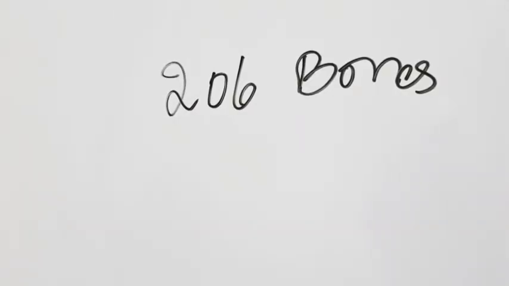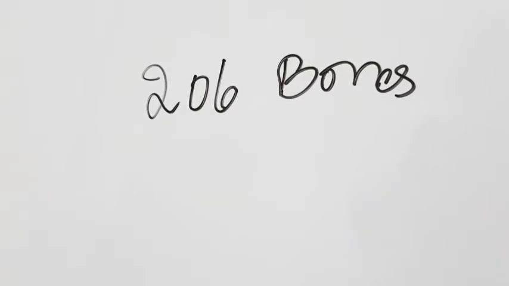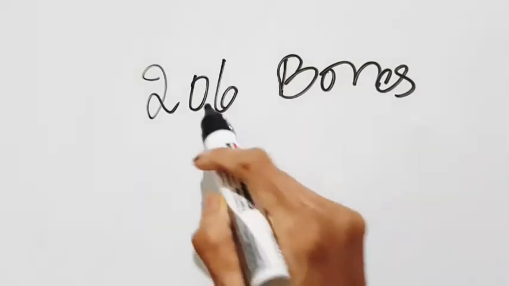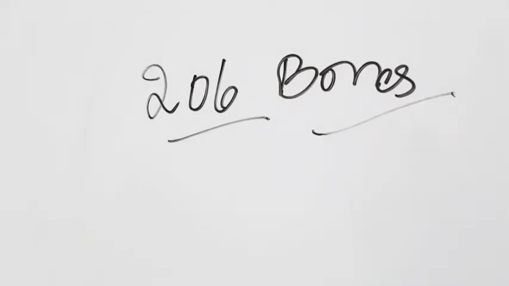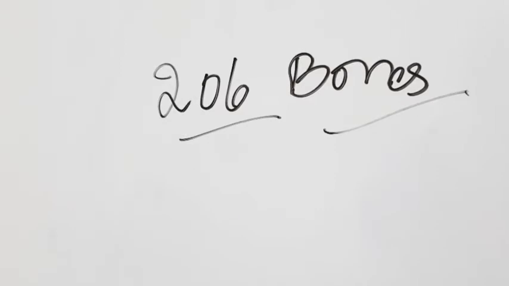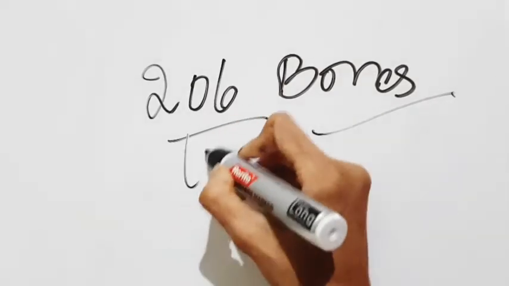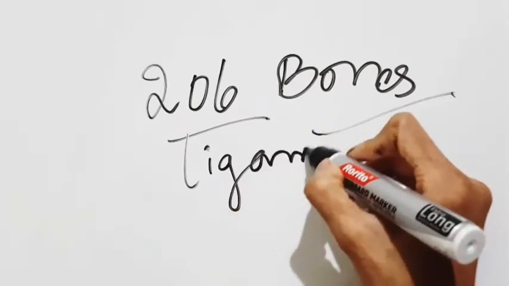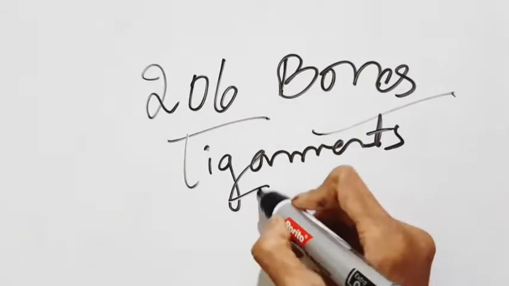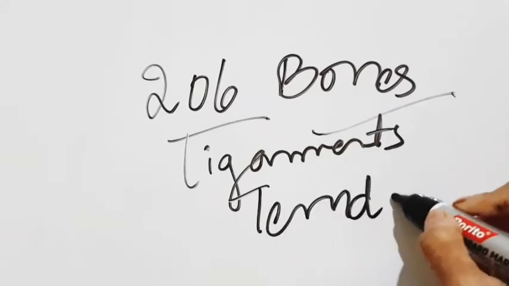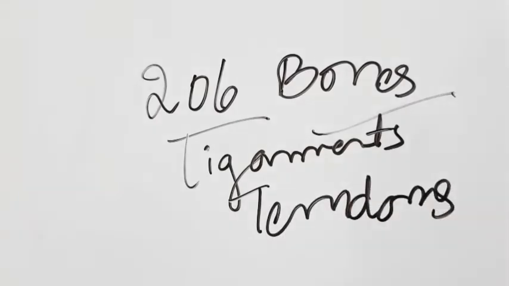Now, how many bones are present in our body? We have 206 bones. Do you know how many bones we have? 206 bones in our body, and along with the 206 bones we have ligaments, tendons, cartilage.